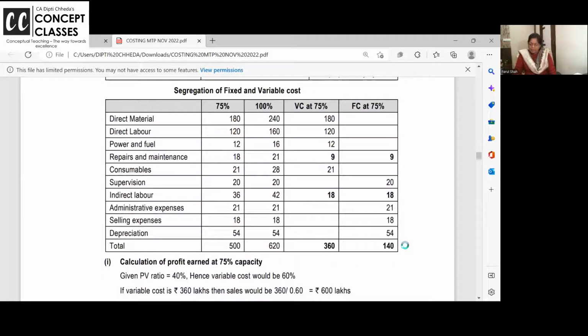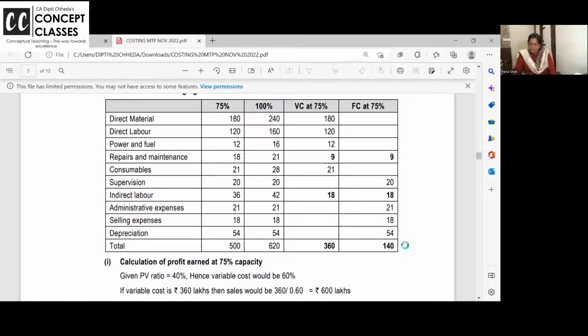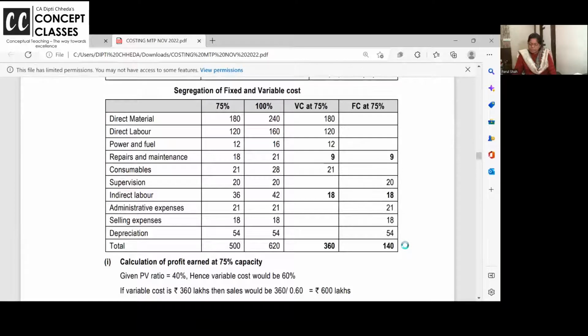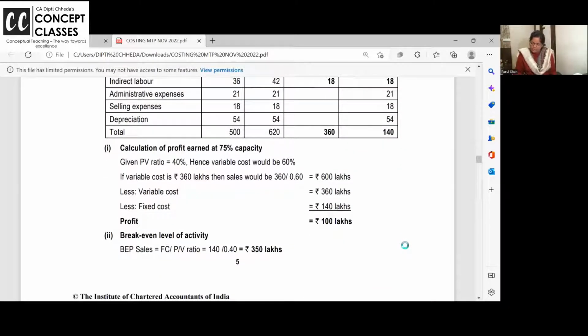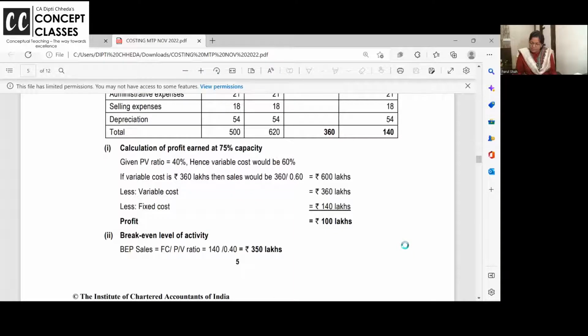Now you can prepare. At 75%, they have asked you to prepare, segregating the variable and the fixed cost. Now, PV ratio, you know, is 40%. So variable cost ratio is 60%.